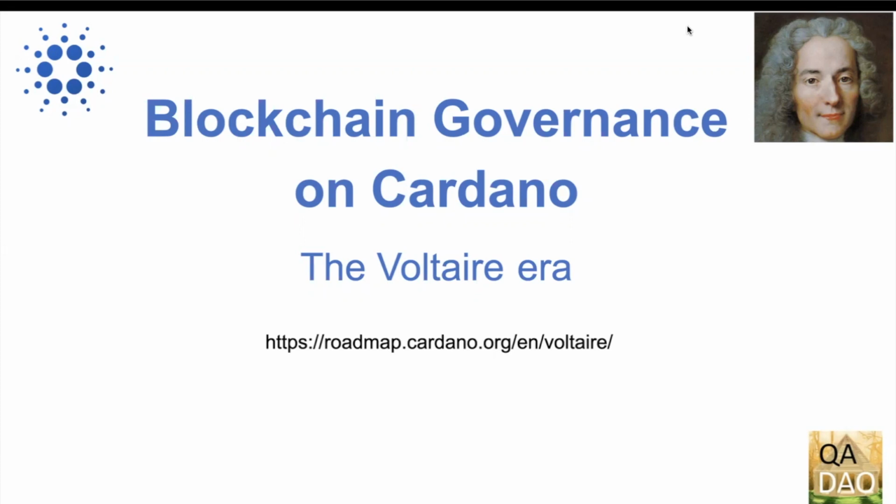The Voltaire era of Cardano aims to make the network self-sustaining by adding a voting and a treasury system. This will allow network participants to use their stake and voting rights to shape the future development of the network.